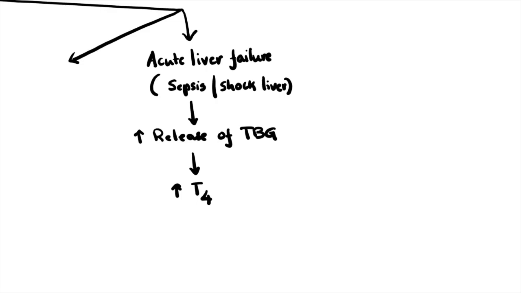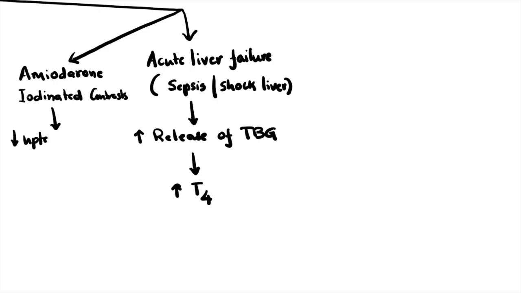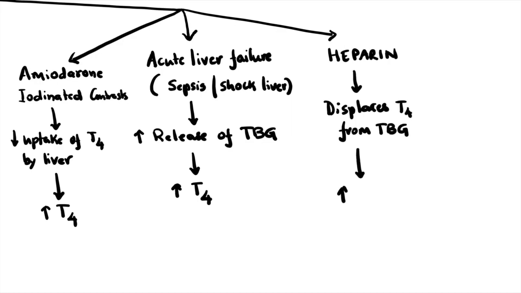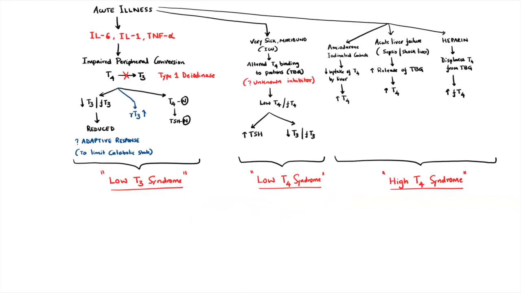Also certain drugs which we commonly use in emergencies, for example amiodarone and iodinated contrast, are going to decrease the hepatic uptake of T4, so there is increased T4 levels in the circulation. Also heparin, which is again a common drug used in the ICU, displaces T4 from binding proteins leading to increased FT4 levels. Together these abnormalities are known as high T4 syndrome.